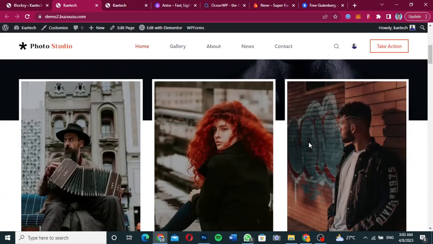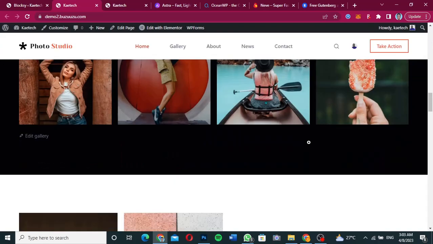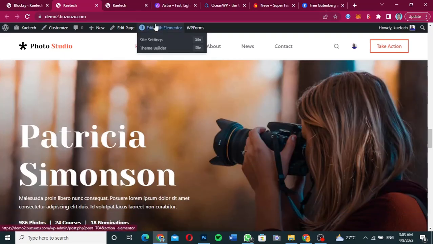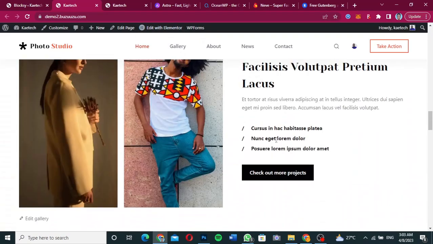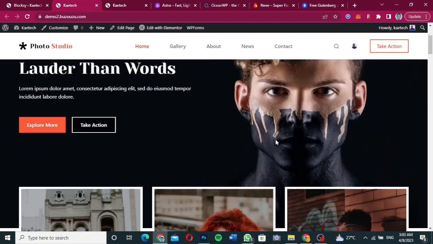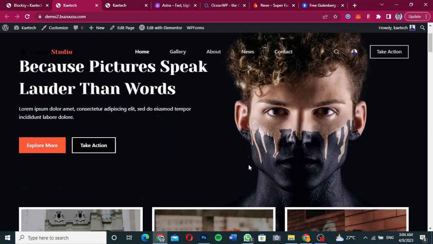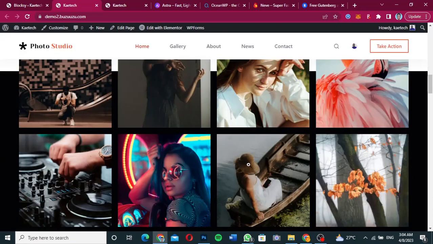I can go ahead and start editing my website by clicking on edit with Elementor to edit anything that I don't want from the website, and then replace it with my own things. I can change everything that I want to change over here. And that is the most amazing thing about this theme. You can use either Gutenberg or Elementor to edit it and make sure that it works for you perfectly.